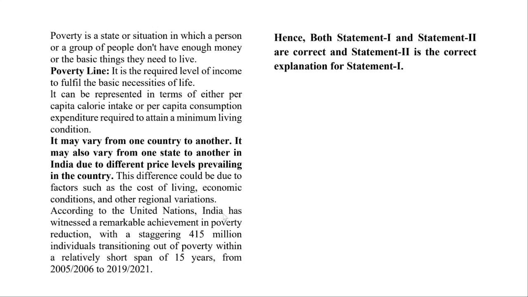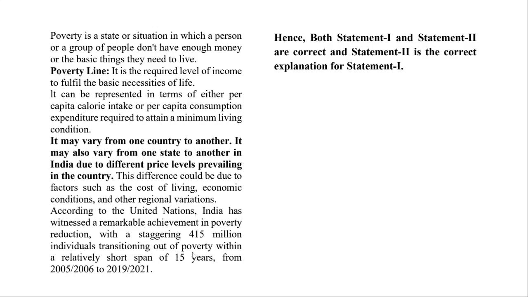According to the UN, India has witnessed a remarkable achievement in poverty reduction, with a staggering 415 million individuals transitioning out of poverty within a relatively short span of time. This is very important. From 2006 to 2021, the United Nations is saying that 415 million individuals have transitioned out of poverty.